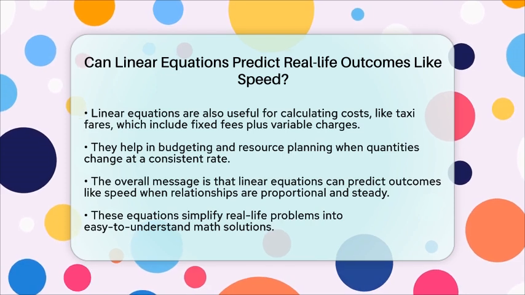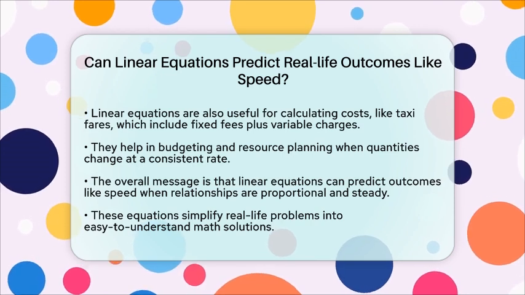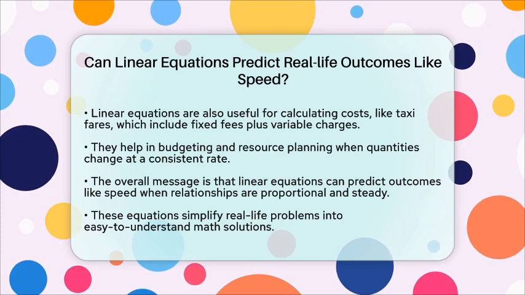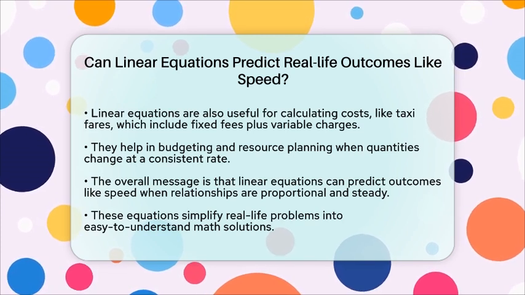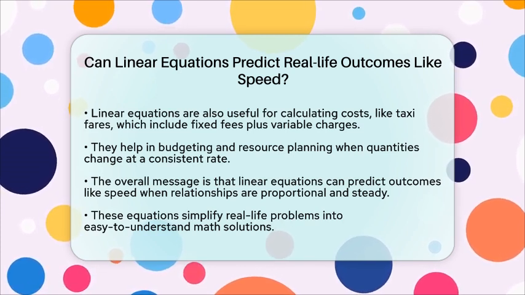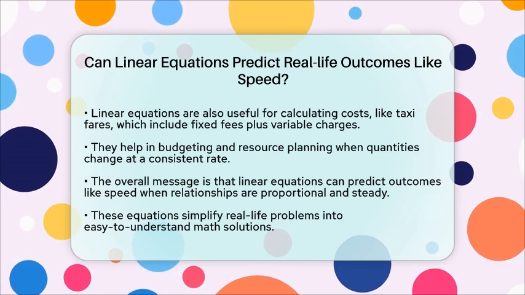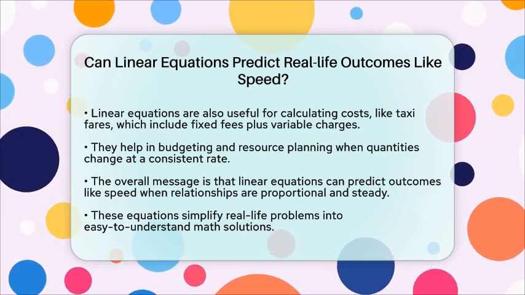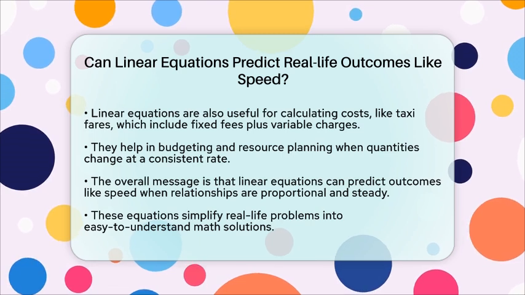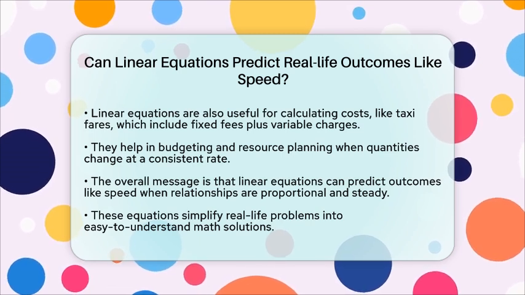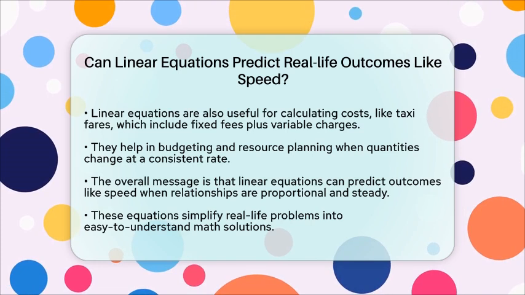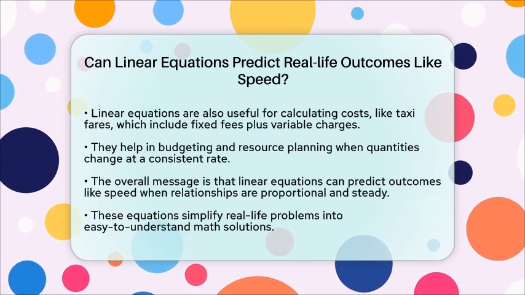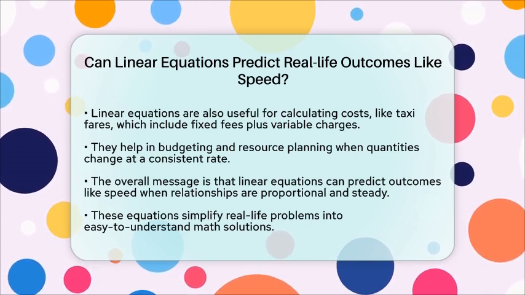So, can linear equations predict outcomes like speed? Yes, they can. When the relationship between variables is steady and proportional, linear equations give clear, straightforward answers. They turn real-world problems into simple math that anyone can understand and solve. Whether you're figuring out how far you'll travel, how long a trip will take, or how much something will cost, linear equations are powerful tools for making predictions based on constant rates.